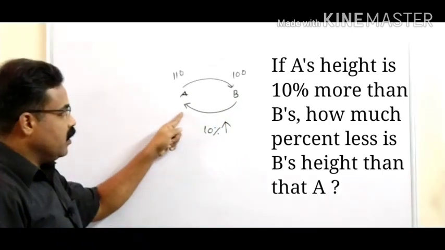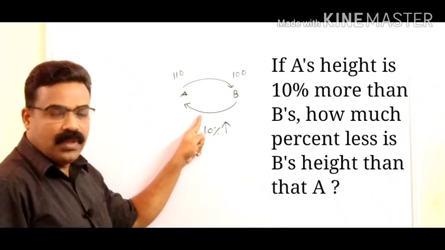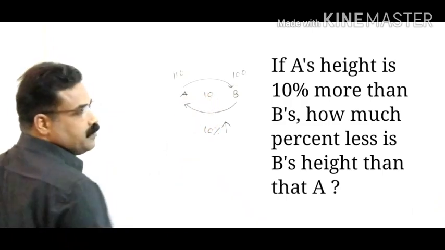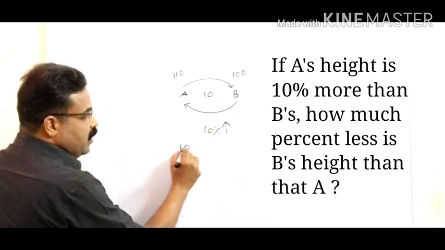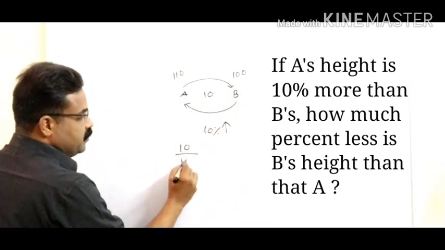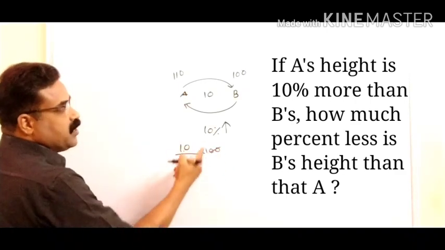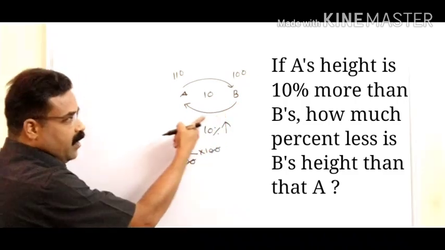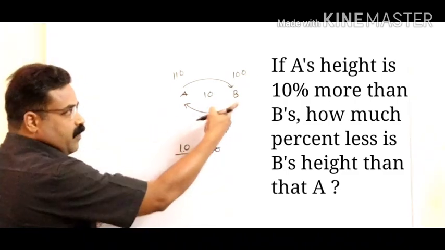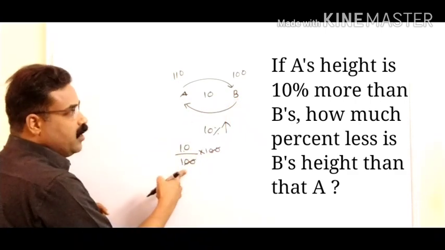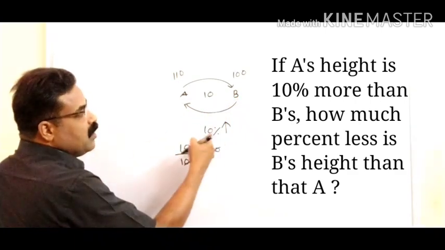From B to A, it is 10% more. Because what is the difference? The difference is 10. So now this 10 divided by 100, multiplied by 100. You can cancel this 100 and 100, so 10% more. So when you calculate this way, from B to A, B will be coming in the denominator. So from B to A, it is 10% more.